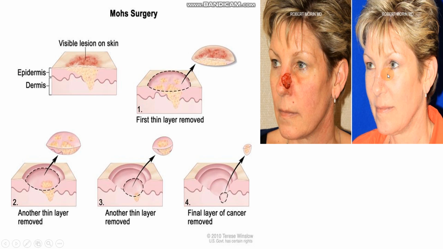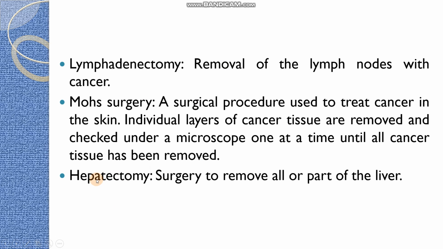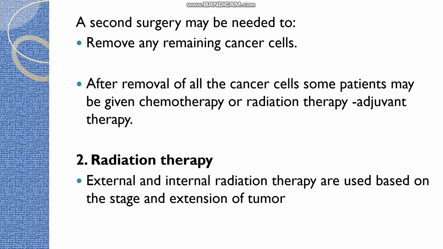This is before surgery and after surgery. It has healed. This is in between surgery. So you can see step by step the layers are being removed until the final layer of the cancer is removed. Next is hepatectomy. Based on the site affected, the surgery varies. It is surgery to remove all or a part of the liver. Sometimes a second surgery is prescribed in order to remove any remaining cancer cells. Otherwise, after removal of all cancer cells, some patients may be given chemotherapy or radiation therapy as adjuvant therapy.